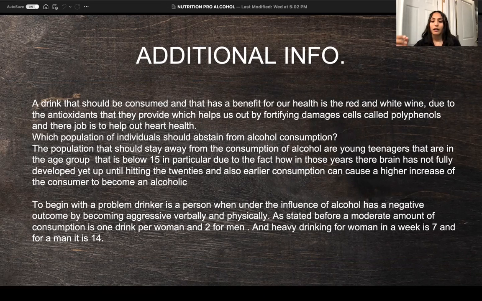As stated before, a moderate amount of alcohol would be one drink for women and two for men within the day. A heavy drinker is classified as a woman who drinks over 7 drinks a week, and for a man it's 14.